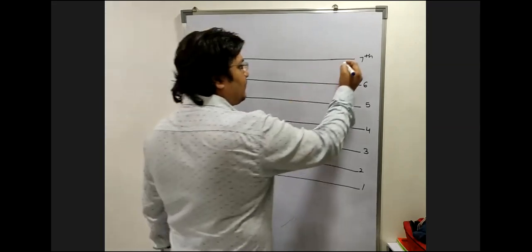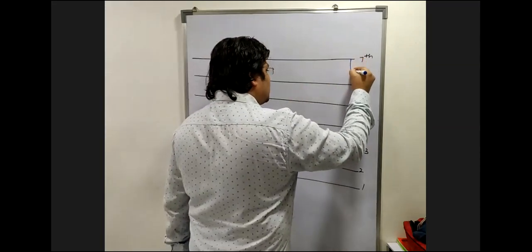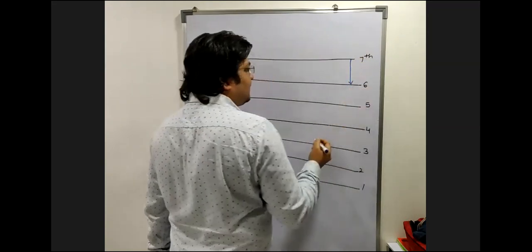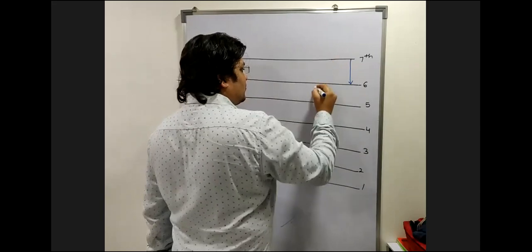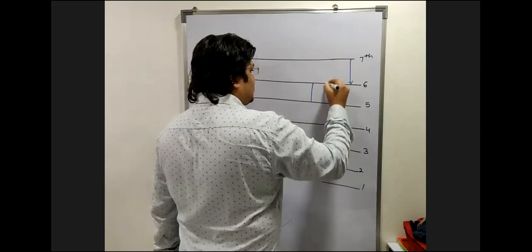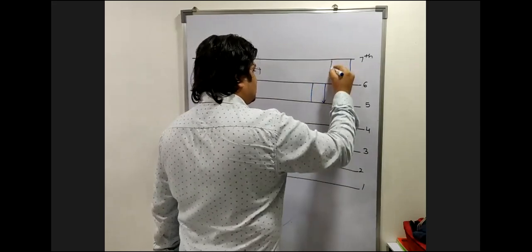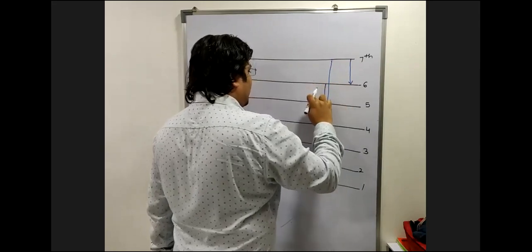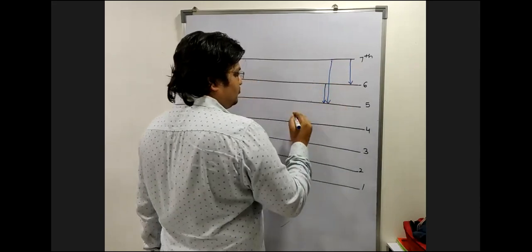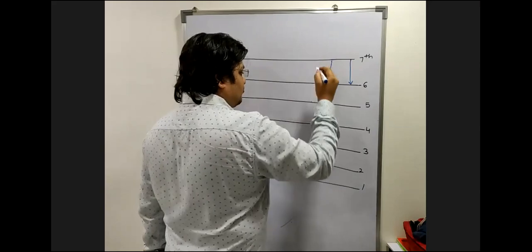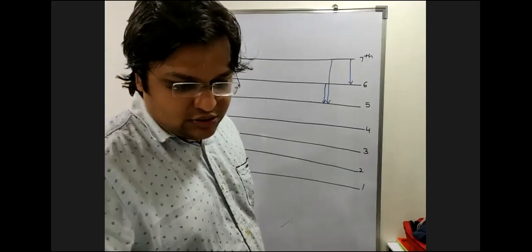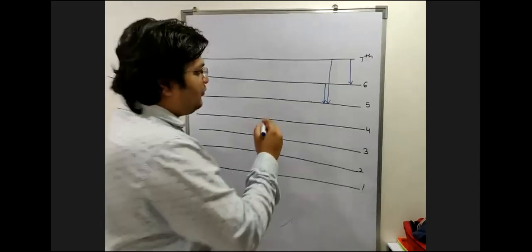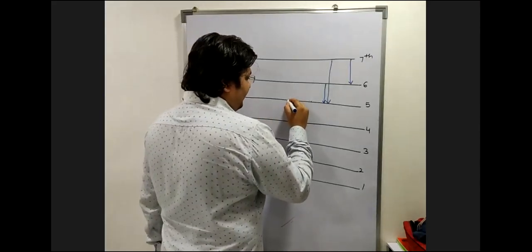Okay, go ahead. 7 to 6. Okay. Then 7 to 5 and 6 to 5. Then 7 to 3, 6 to 3, 5 to 3 and 4. No. You missed out something over there. 7 to 4. First, it's going to be 5 to 4.